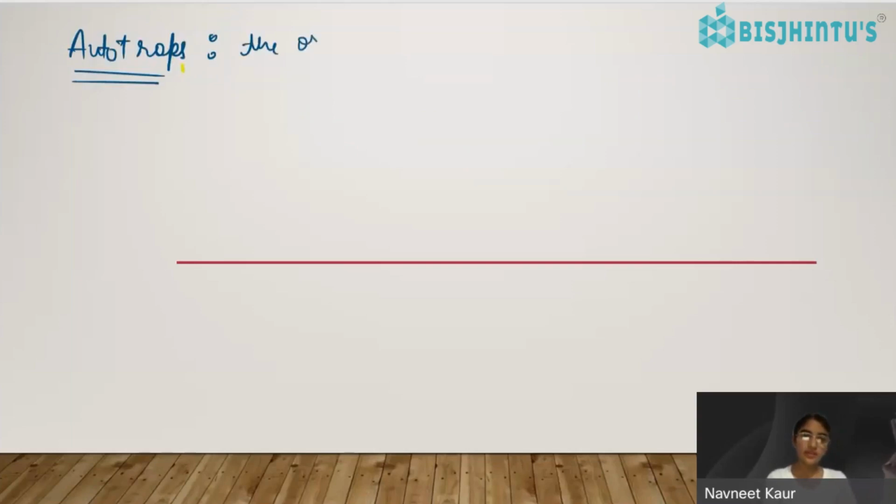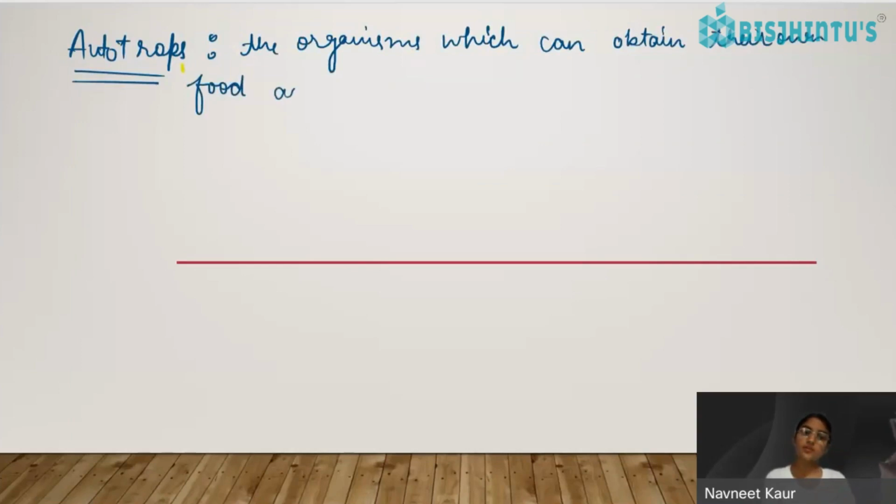The organisms which can generate their own food, which can obtain their own food, and are not dependent on other organisms for food.